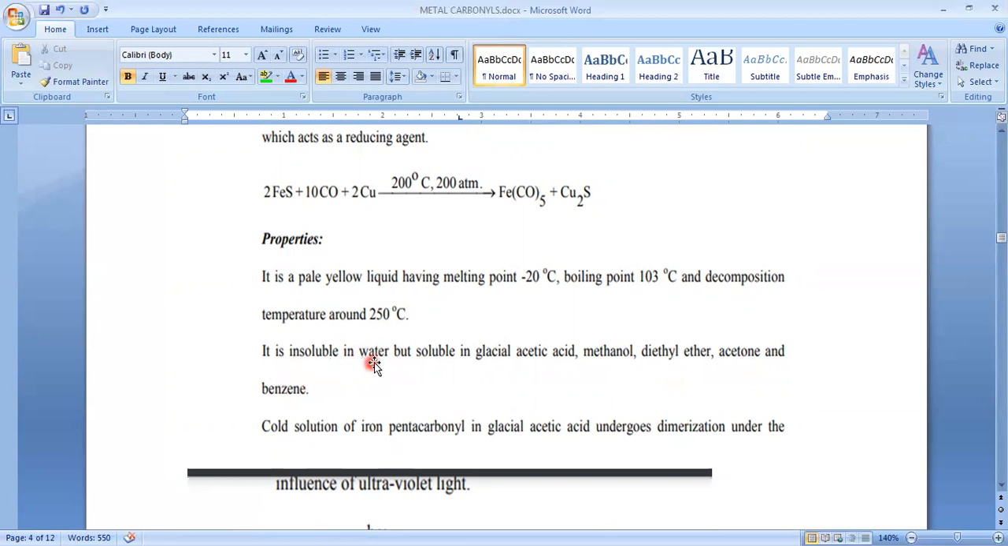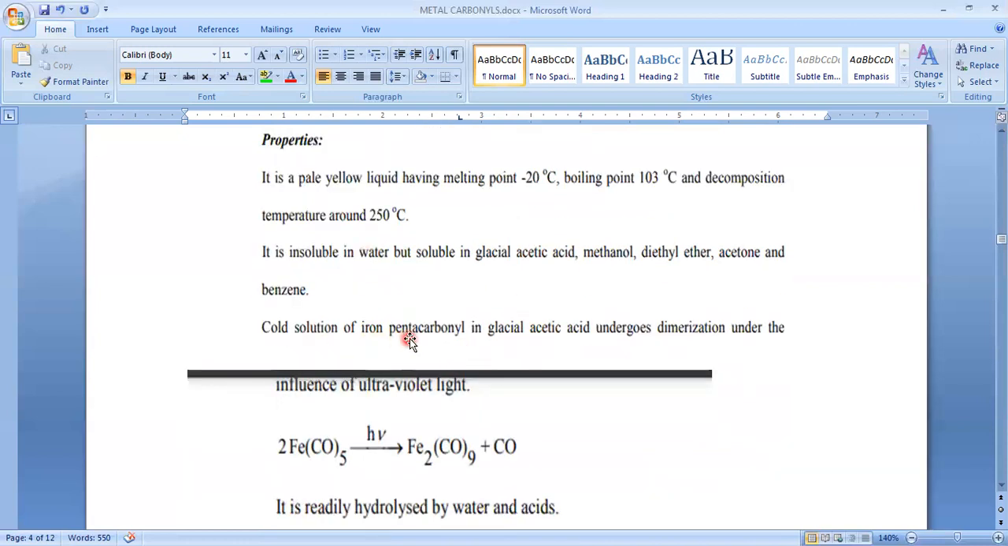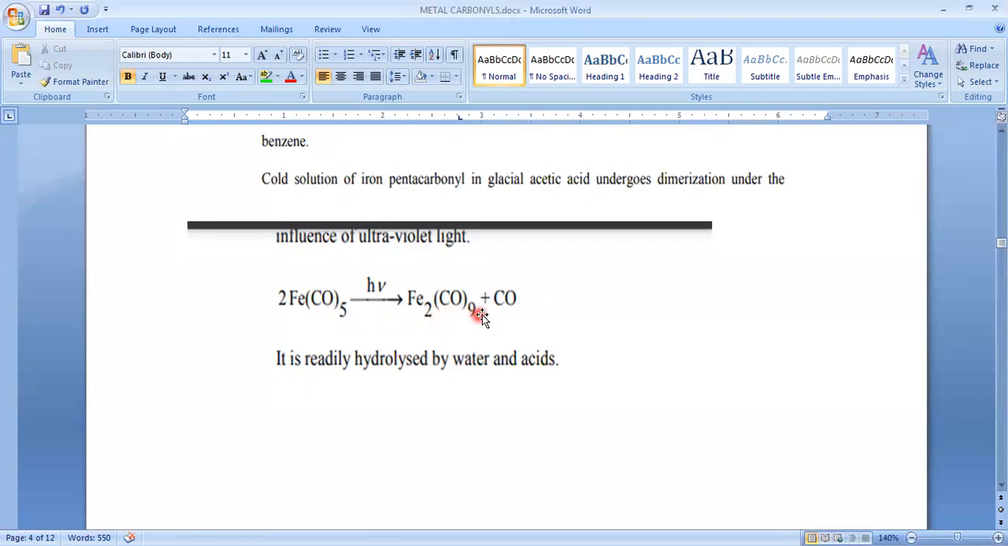So it is insoluble in water and soluble in organic solvents. A cold solution of iron pentacarbonyl in glacial acetic acid undergoes dimerization under the influence of ultraviolet light. That means when we store iron pentacarbonyl in glacial acetic acid, it may undergo dimerization to give Fe2(CO)9. So we can use this for the preparation of binuclear iron carbonyl.